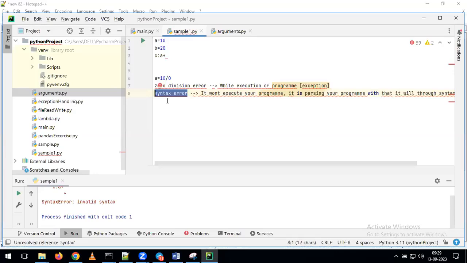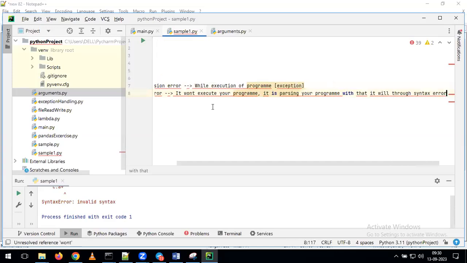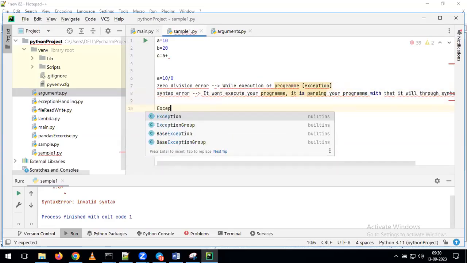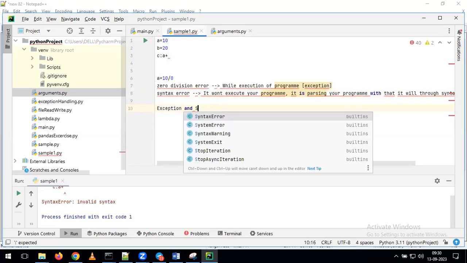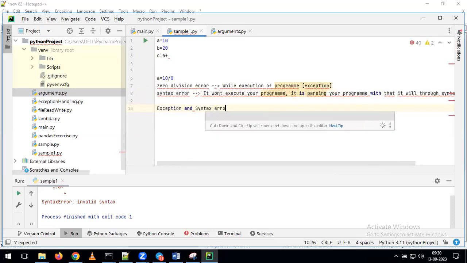Now all the syntaxes are correct. After that, what will happen? Your program execution will start. As part of program execution, if it gives any kind of error, those kinds of errors we call an exception. Instead of calling it an error, we call it an exception. One is an exception, and the other we call a syntax error.